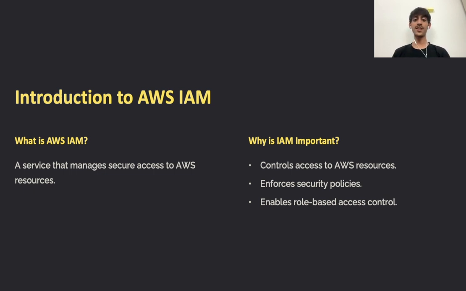It has three reasons. It helps manage access control securely, it enforces security policies and prevents unauthorized actions, and it enables role based access control, reducing risk associated with human errors. Without IAM, AWS resources would be exposed to unauthorized users, making them vulnerable to security threats.